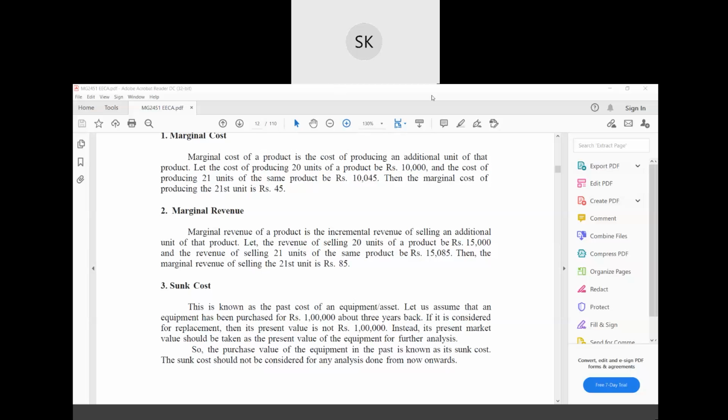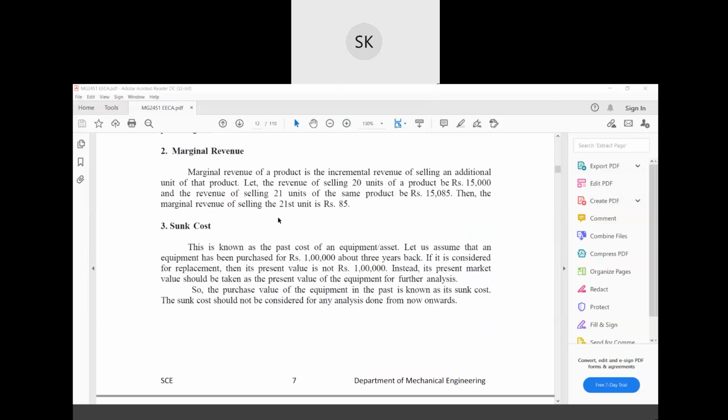Okay, I'll continue. Now, sunk cost. This is known as the past cost of an equipment and assessed. Okay, past. What was the past cost of that? Let us assume that an equipment has been purchased for rupees 1 lakh about 3 years back.